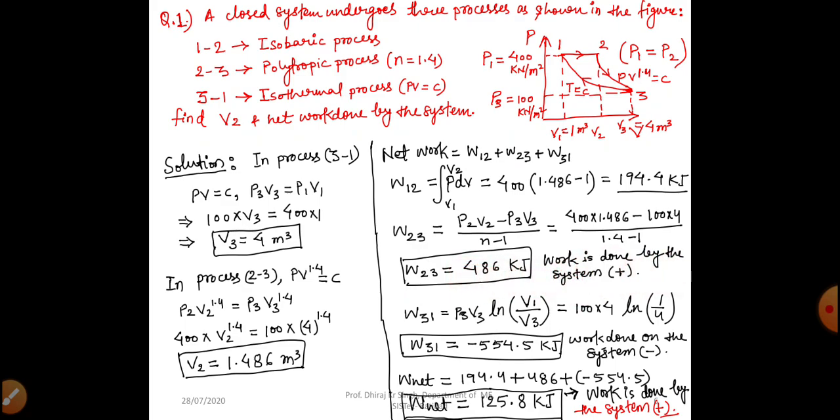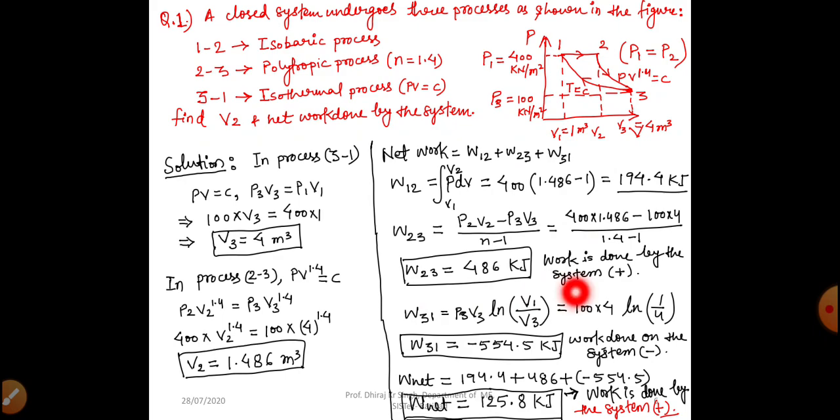Now our last process is the isothermal process, process 3 to 1. We have to find the work transfer in the isothermal process. 3 is the initial point here and 1 is the final point. So our equation for work transfer in an isothermal process will be P3 V3 ln V final divided by V initial. So V final is V1 and V initial is V3. We know the values of P3, V3 and V1.